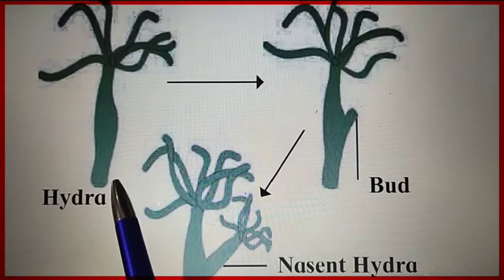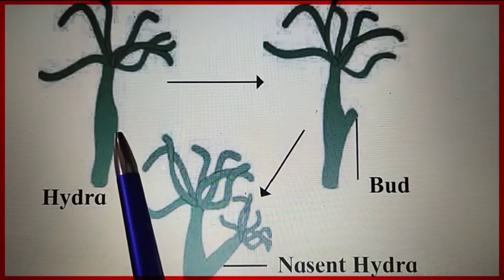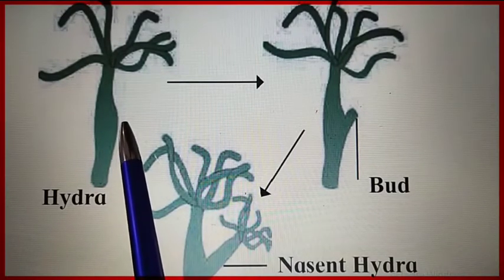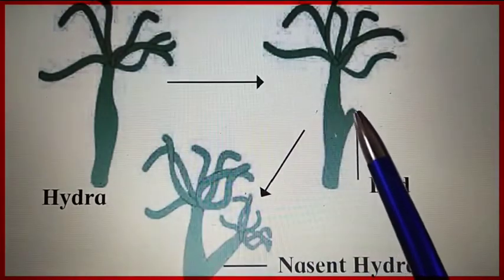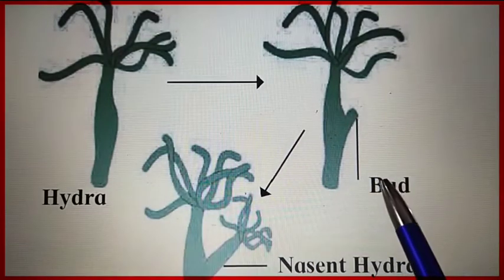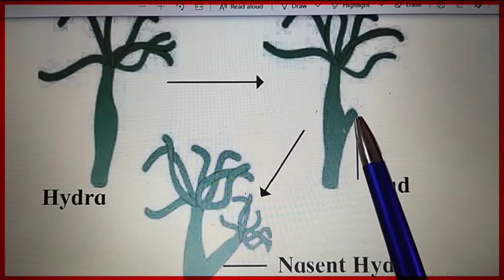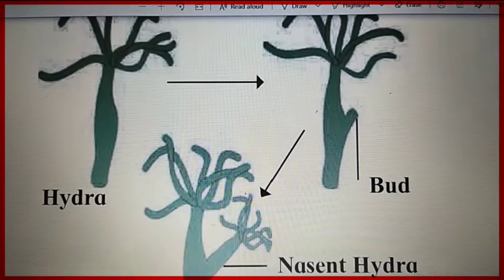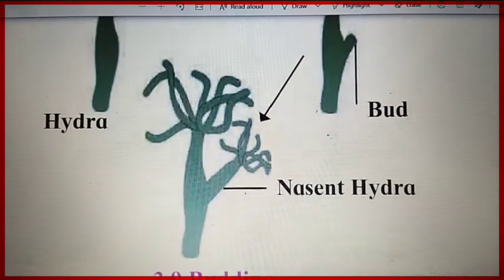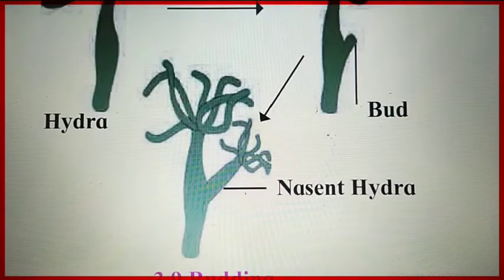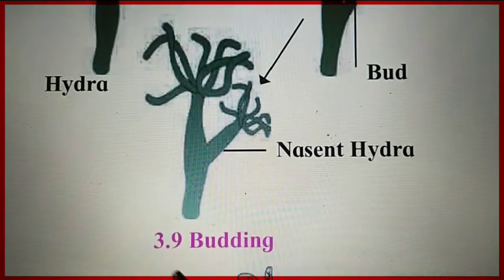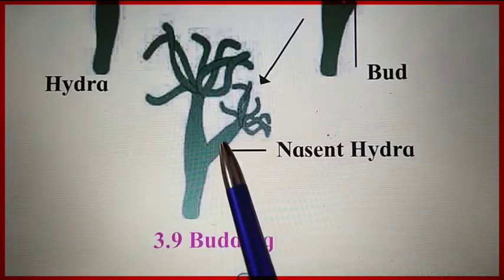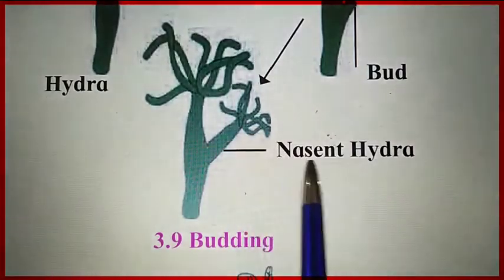In budding, first the body of Hydra bulges out in one region. This region is called a bud, and this bud develops into a small Hydra which is attached to the parent body. The growth continues to form the nascent Hydra.